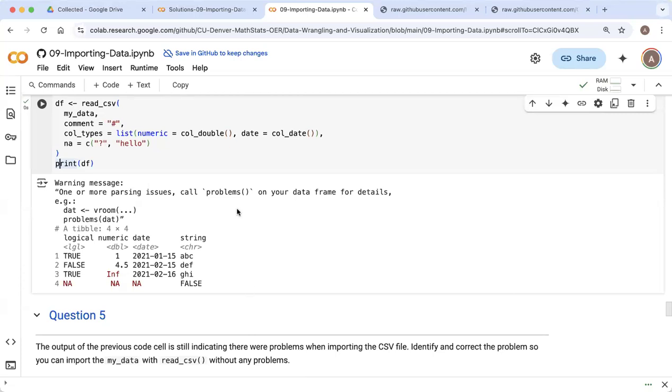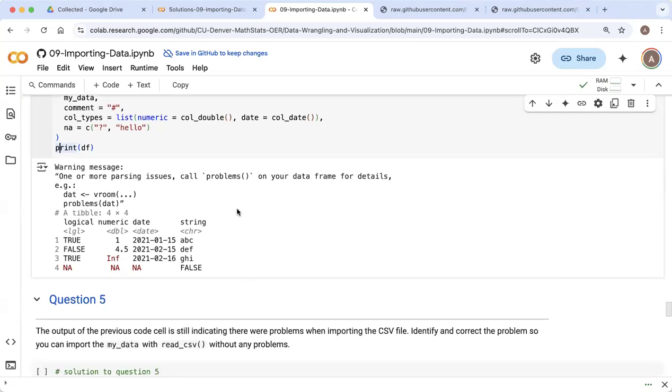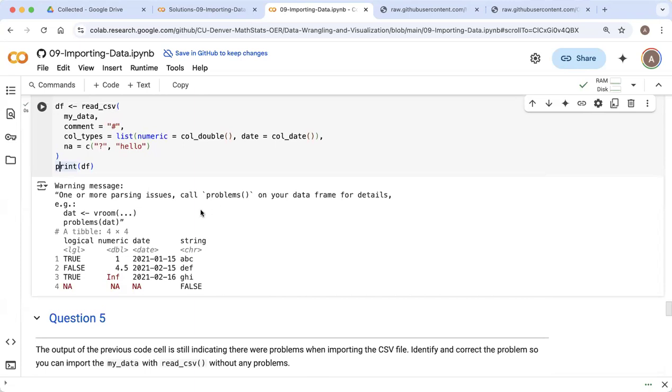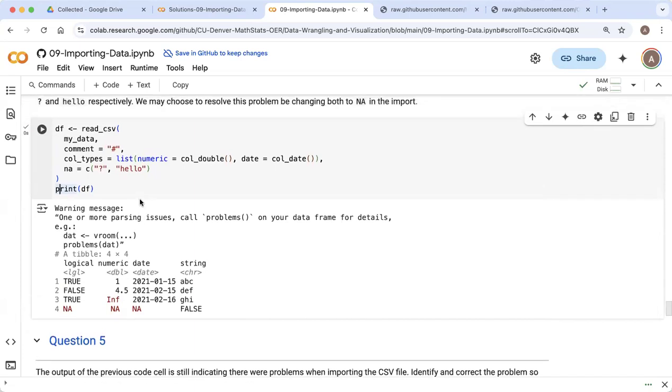All right, so welcome. We are going to try to fix or address what might be causing the warning message in the previous code cell that we ran. So in the previous video, we imported some custom data that was a really small CSV file.